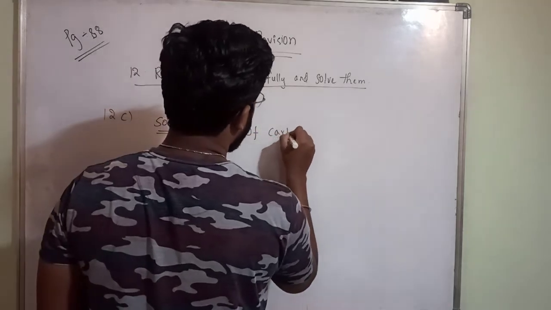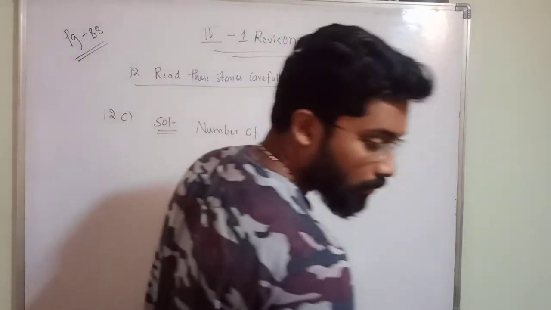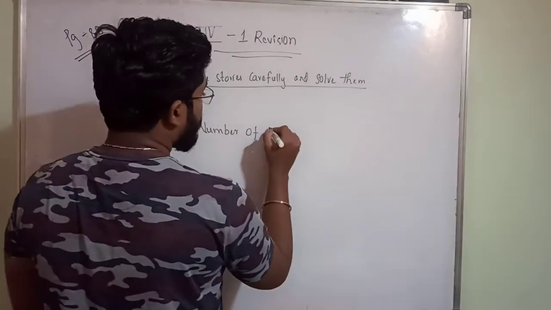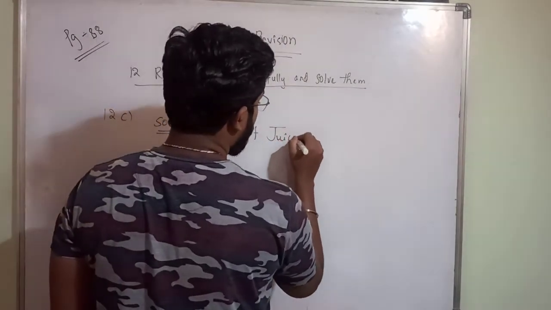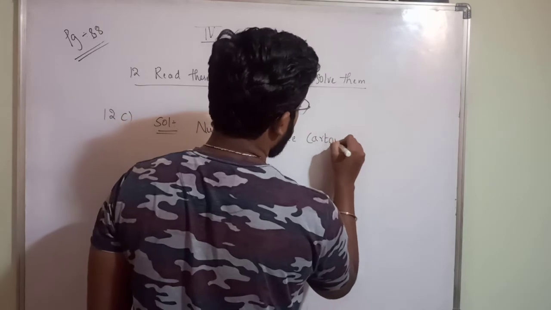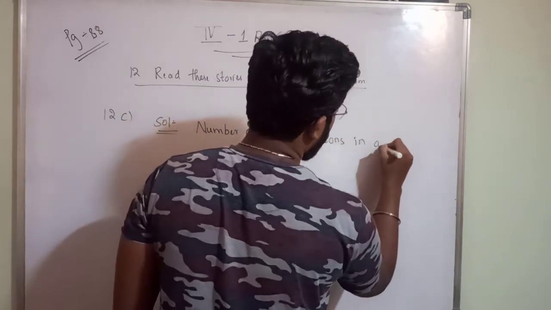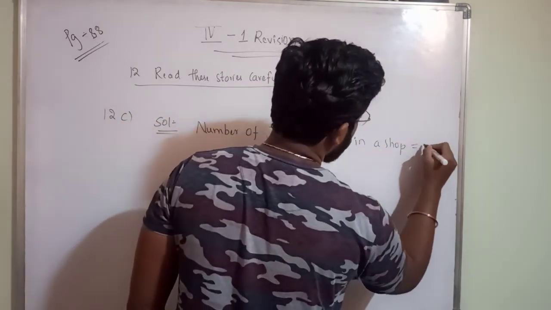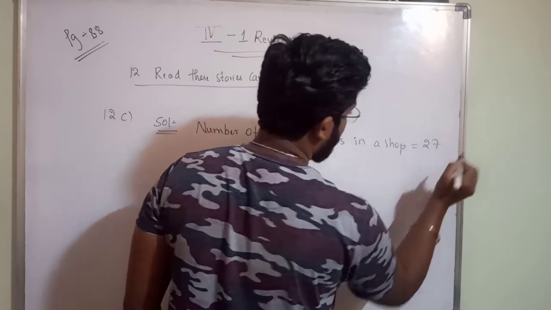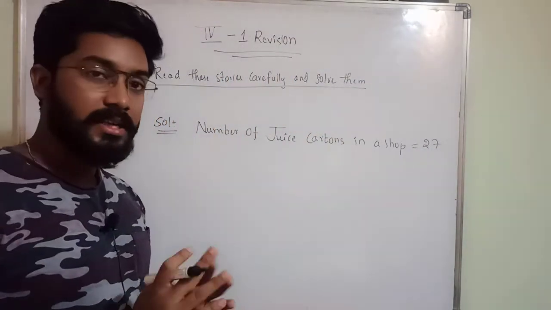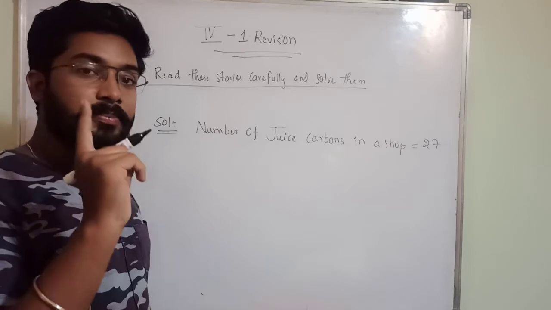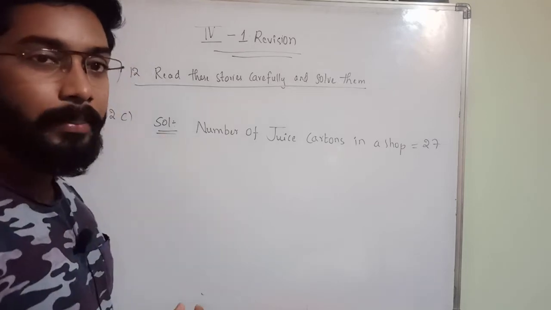cartons, number of juice cartons are there, no? Number of juice cartons in a shop equal to how much? 27 cartons are there, means 27 big boxes are there. In each box you will have 217 packets of juice.